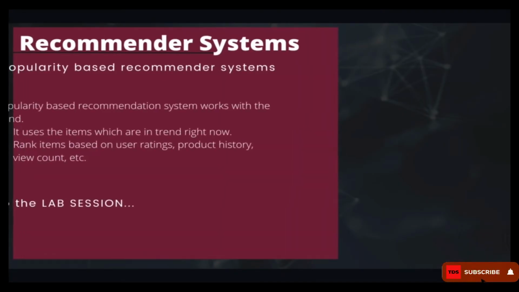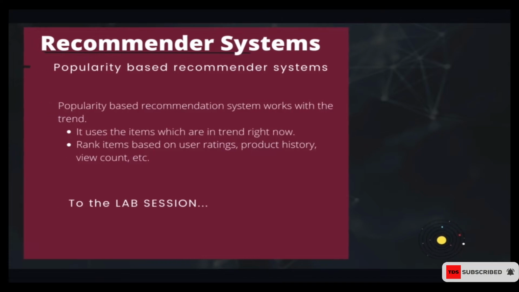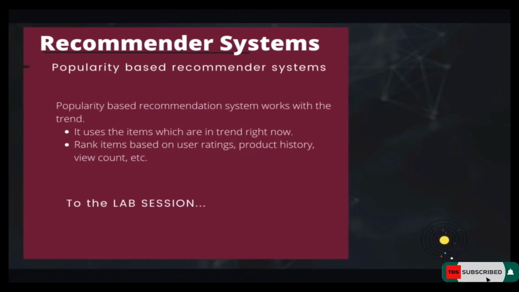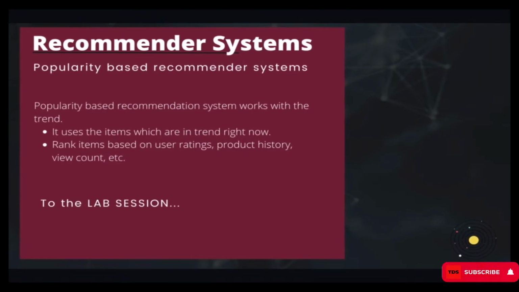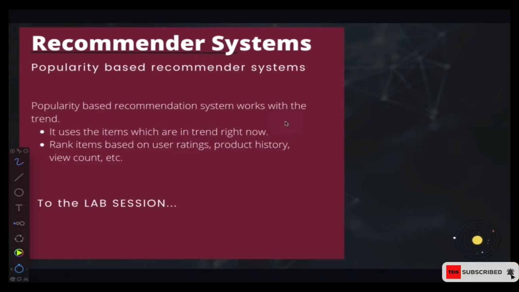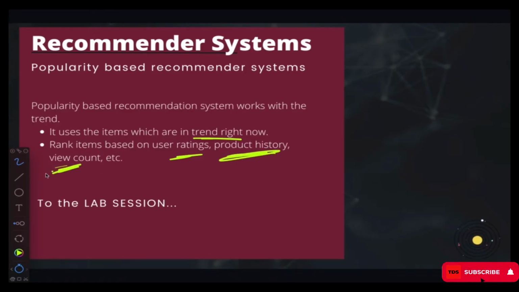Now let's see how they actually do these kinds of popularity-based recommendation systems. As I said, they actually go with the trend. What is trending right now is what they base on to do these recommendations. So it works based on the trend. And before they get the trend, they base on maybe what most people are rating high and what people are actually watching the most, the view count and something like that, and then they do the recommendation.